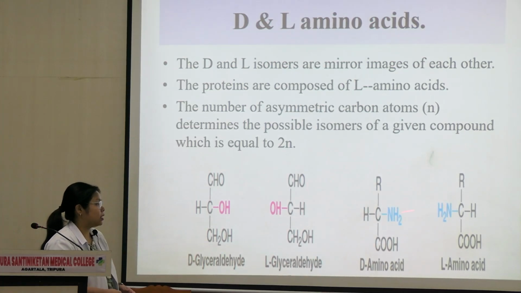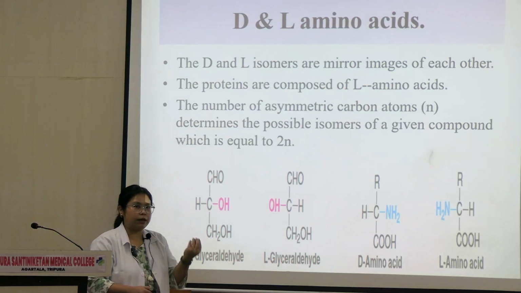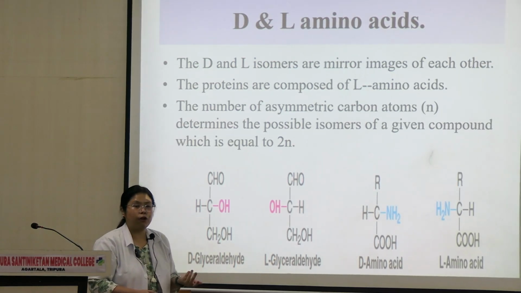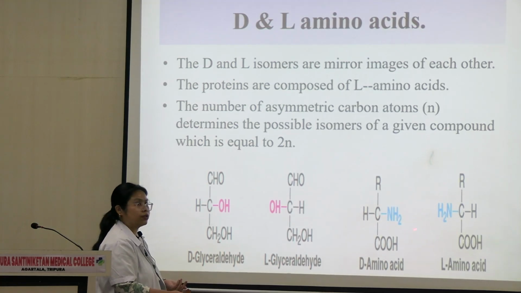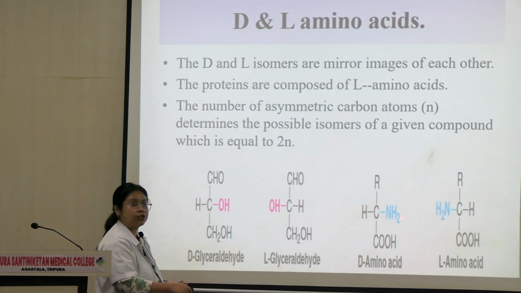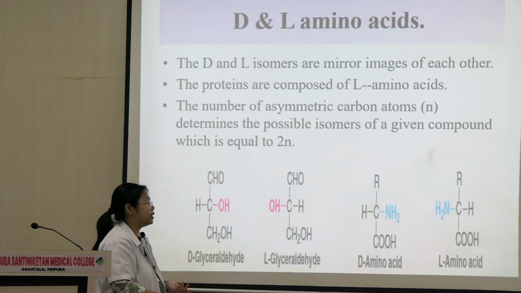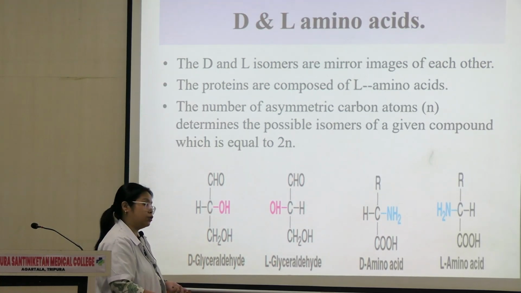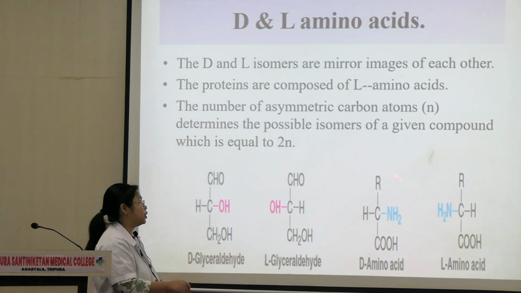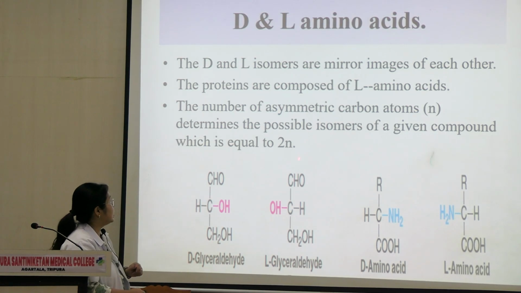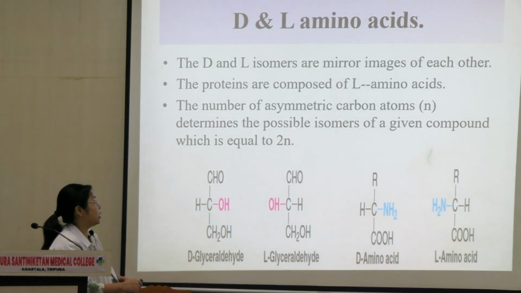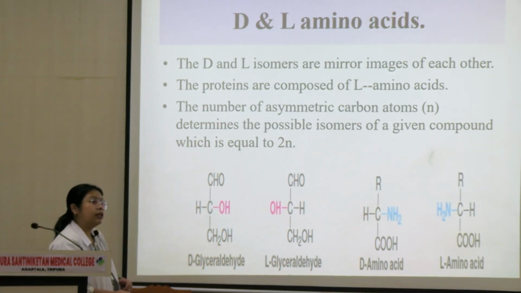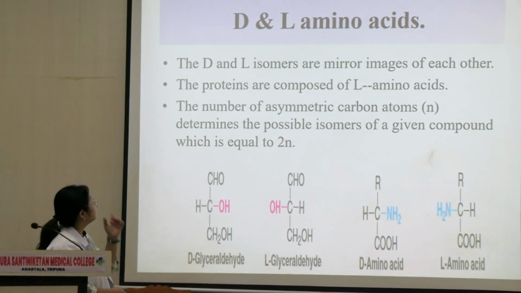So these are isomers, and the number of isomers of a particular amino acid depends on the number of asymmetric carbon that they have. अगर इसमें और एक carbon जुड़ता, and if there were more groups attached to it, there will be 2 asymmetric carbon, right? So they will have more isomers. There will be more isomers of that particular amino acid. And this is calculated by 2 to the, this is not 2n, okay? This should be 2 to the power n. So n is the number of asymmetric carbon.